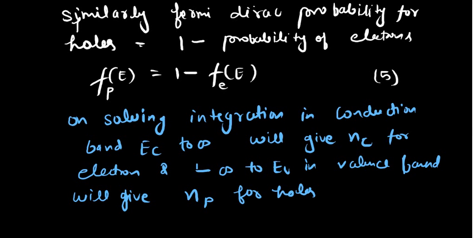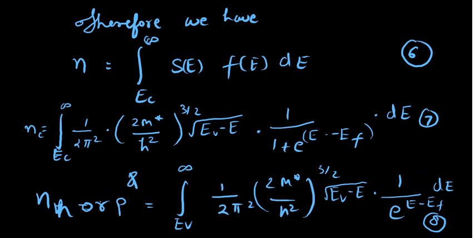On solving the integration, we take the limit from EC to infinity for the function of electrons, because electrons lie in the conduction band, and the conduction band starts from some energy level EC and goes upwards.